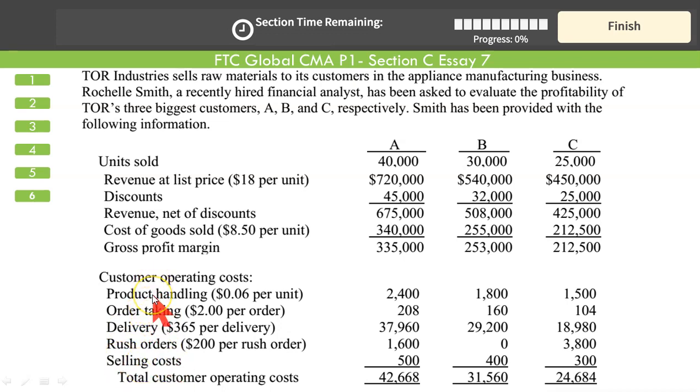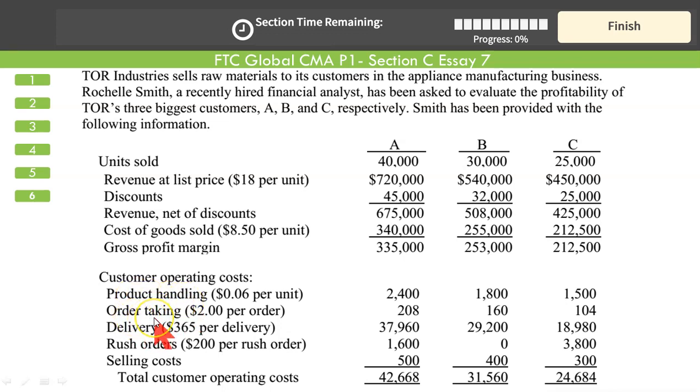Like we can discuss product handling, for example. This cost can be reduced by working with customers, asking them to buy in bulk rather than smaller quantities. When they ask for larger quantity, our handling cost would be lowered. So we can reduce our product handling cost.